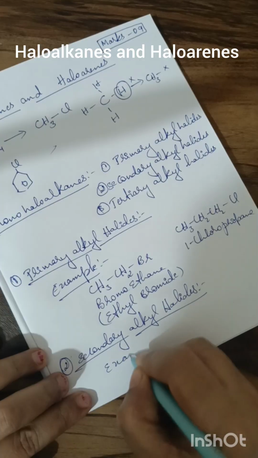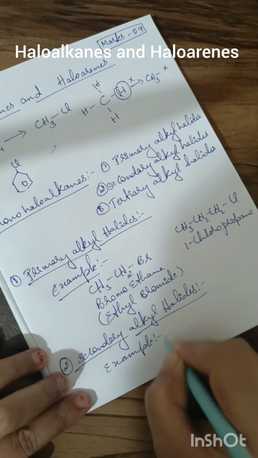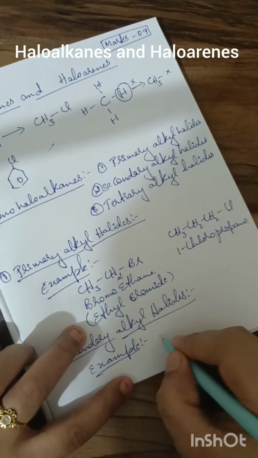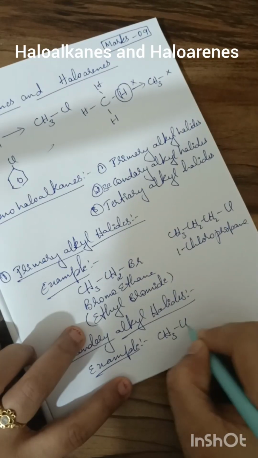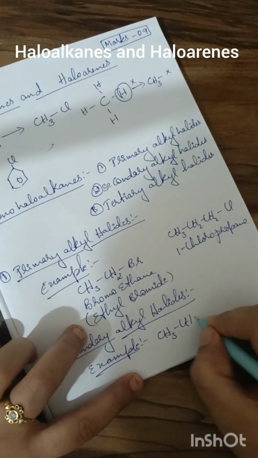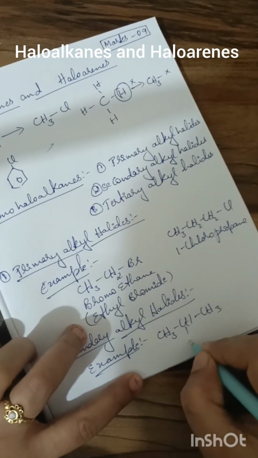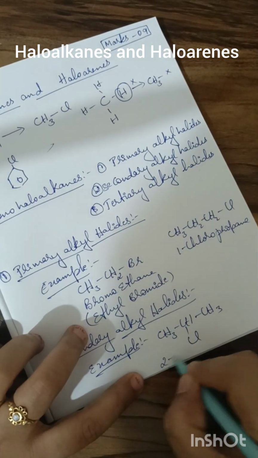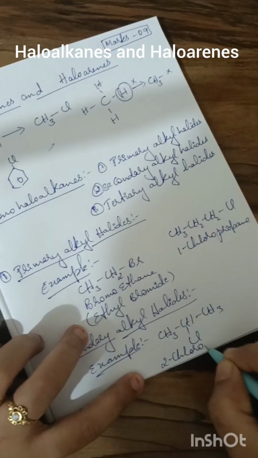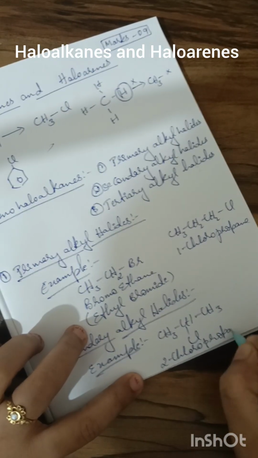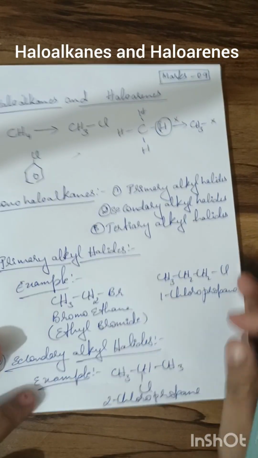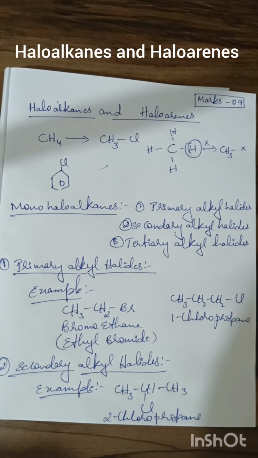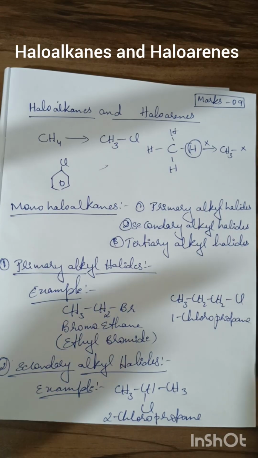Example, we can give 2-chloropropane. In the same way, in the haloarenes, aromatic compounds, that means which contain the benzene ring, halogen will be replaced in the benzene ring.